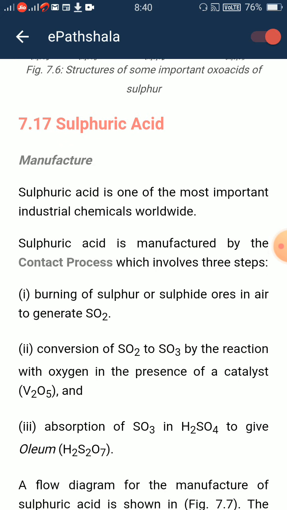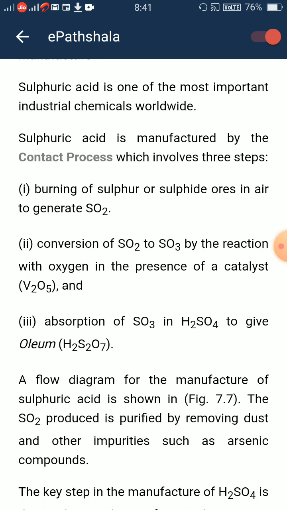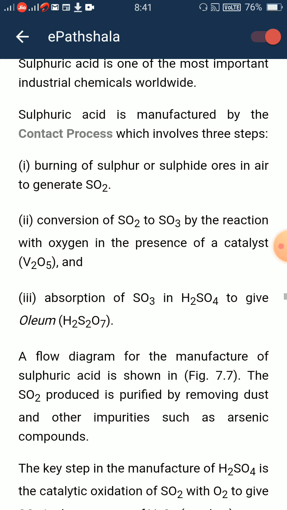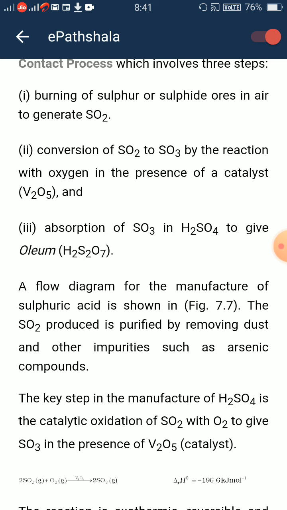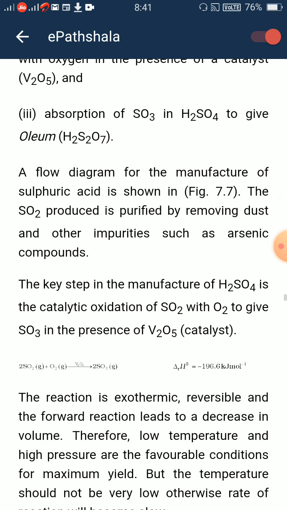Sulfuric acid manufacture. Sulfuric acid is one of the most important industrial chemicals worldwide. Sulfuric acid is manufactured by the contact process, which involves three steps: burning of sulfur or sulfide ores in air to generate SO2, conversion of SO2 to SO3 by the reaction with oxygen in presence of a catalyst V2O5, and absorption of SO3 in H2SO4 to give oleum, H2S2O7. A flow diagram for the manufacture of sulfuric acid is shown in figure 7.7.